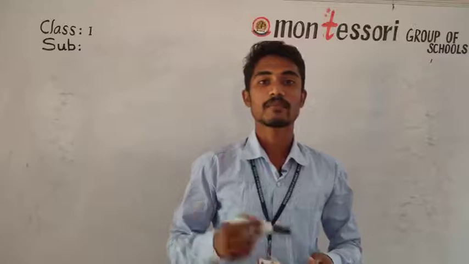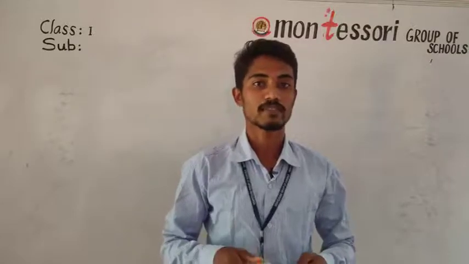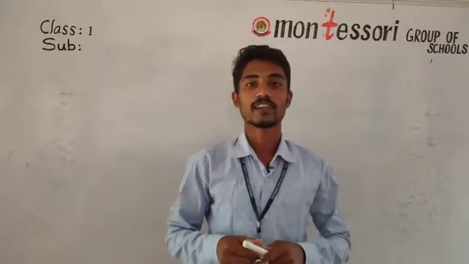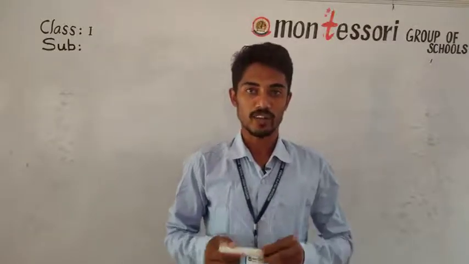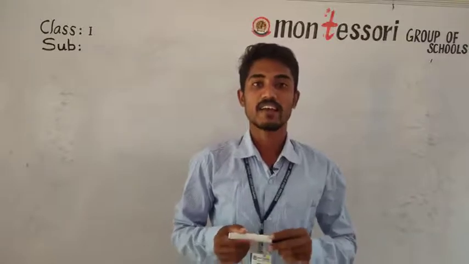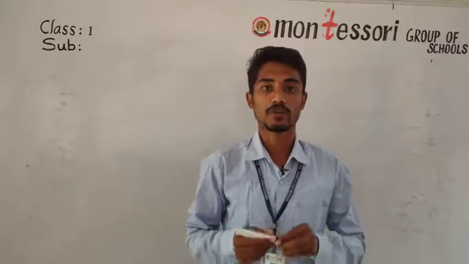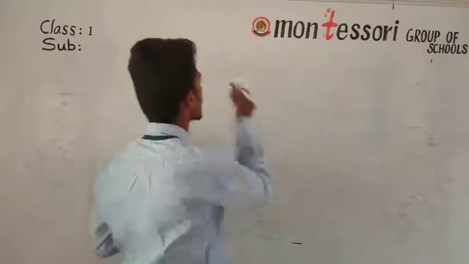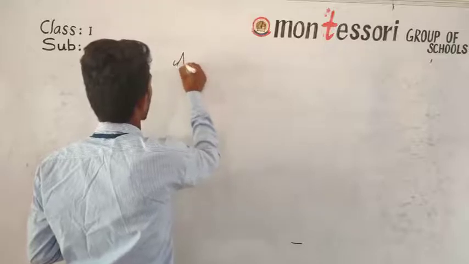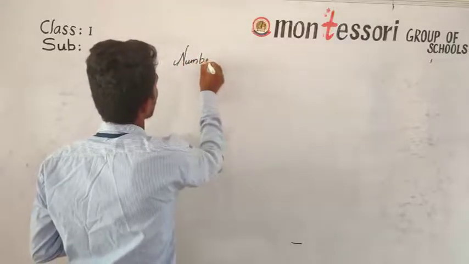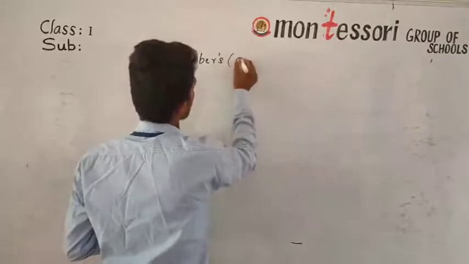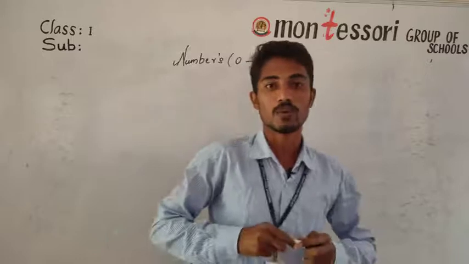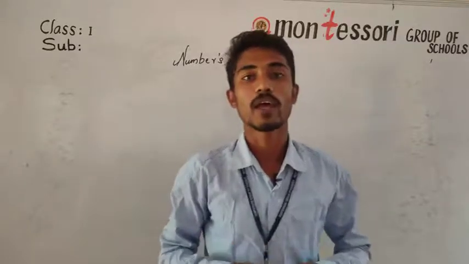As earlier, ma'am has taught you some pages, some examples and some topics from your textbook. After that, I'm going to deal with your maths, and I will start a new topic. The topic name is numbers 0 to 9. And the topic name is what? 0 to 9. First we can write numbers from 0 to 9. Before dealing with 0 to 9, I have to tell you about pairing.